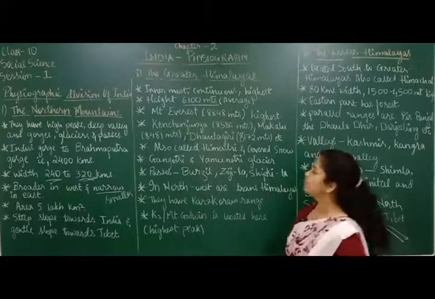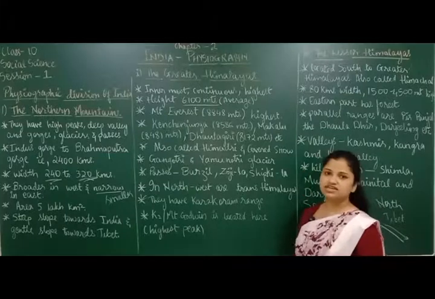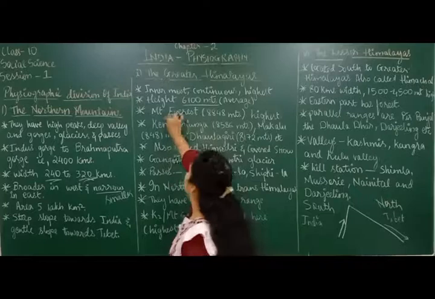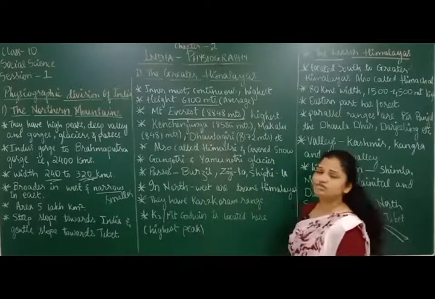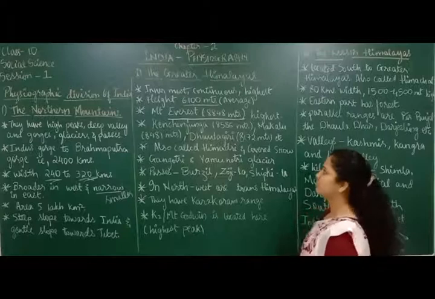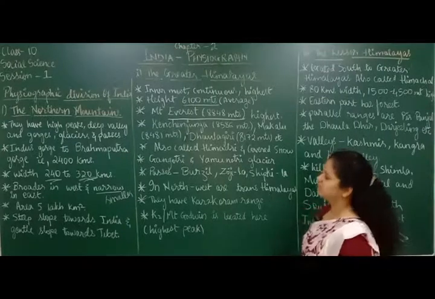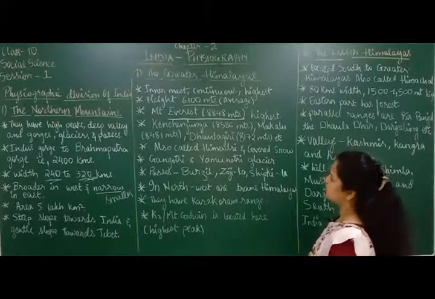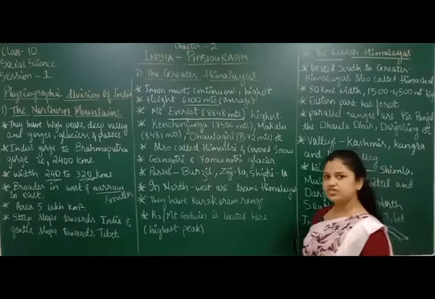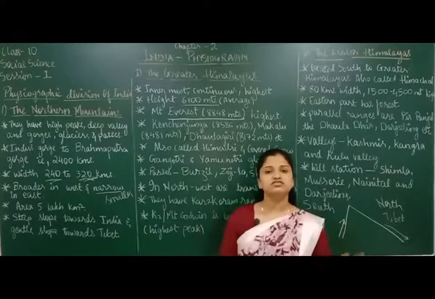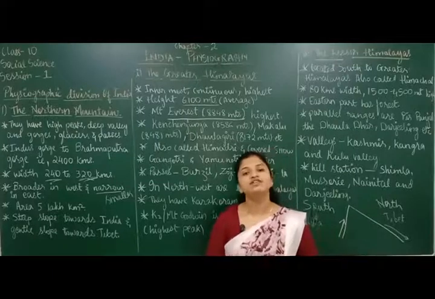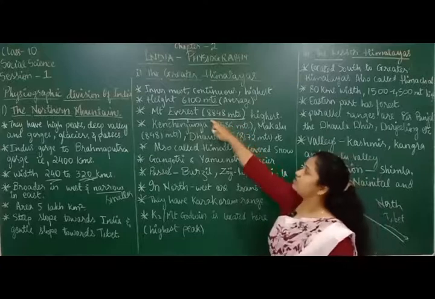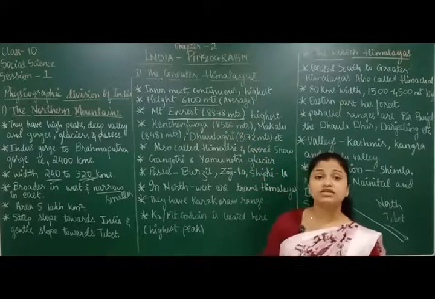Out of the mountains that are there in the Greater Himalayas, the highest mountain in the world is Mount Everest. Highest mountain in the world is which? Mount Everest. But Mount Everest does not fall in India. It is falling outside India. You know that, right? Mount Everest is the highest mountain in the world. What is the height of this mountain? The height of this mountain is 8,848 meters.